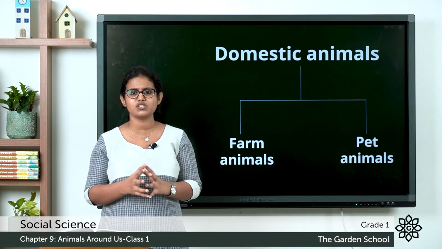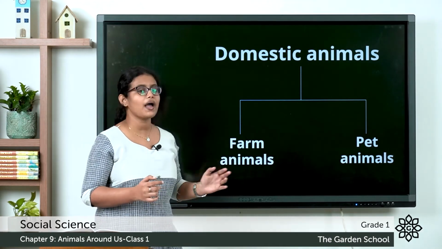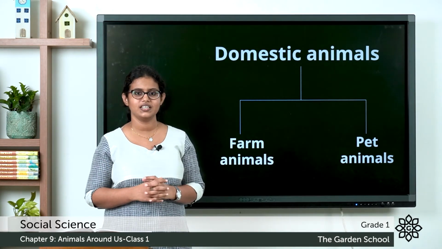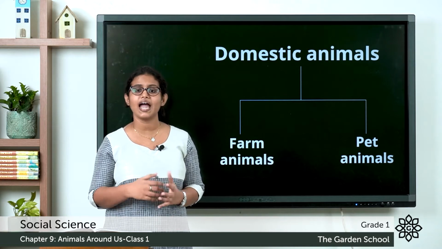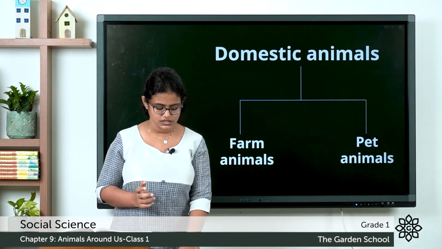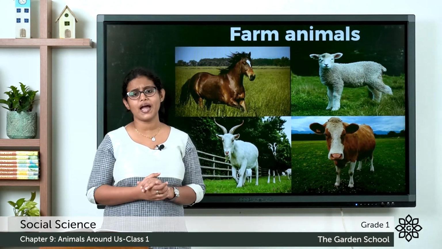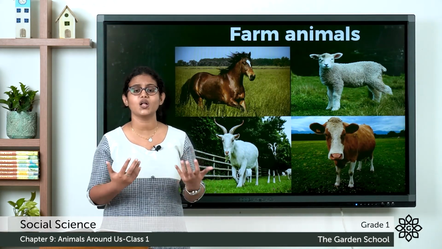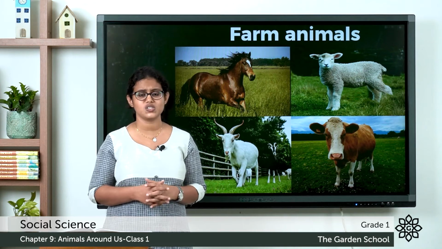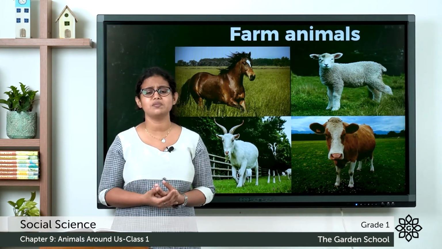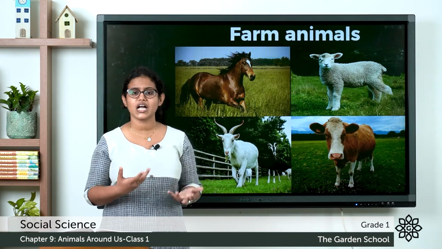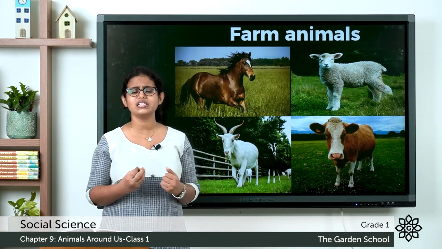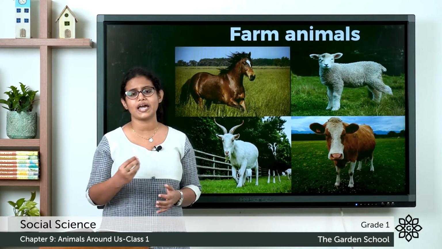And domestic animals can be farm animals and pet animals. So let's see what are farm animals and pet animals. What are farm animals? Animals that live on a farm, we call them farm animals. There are many examples of animals that live on a farm. Cow, goat, sheep, hen, horse, all these are examples of farm animals.